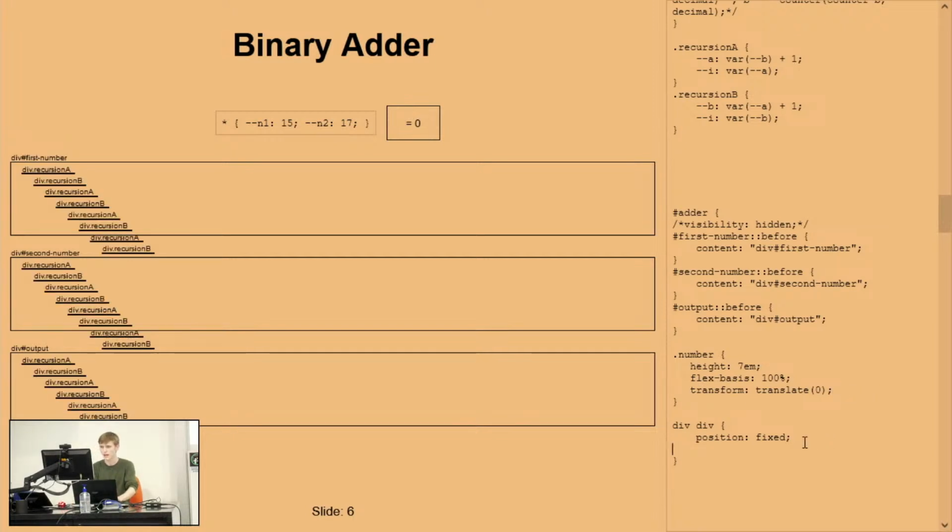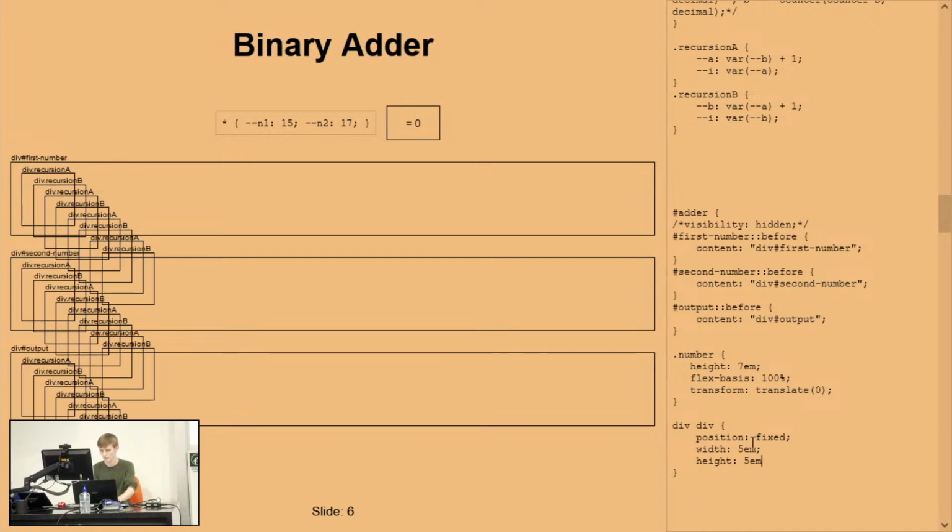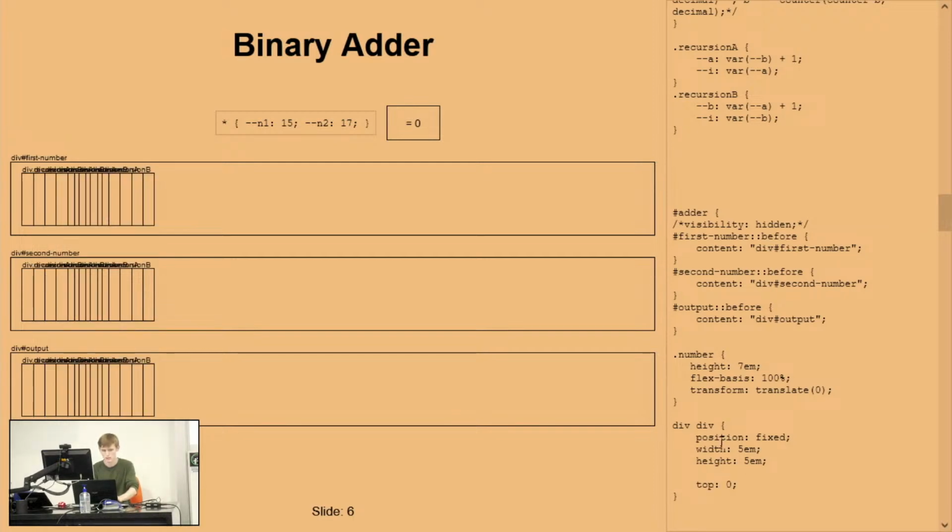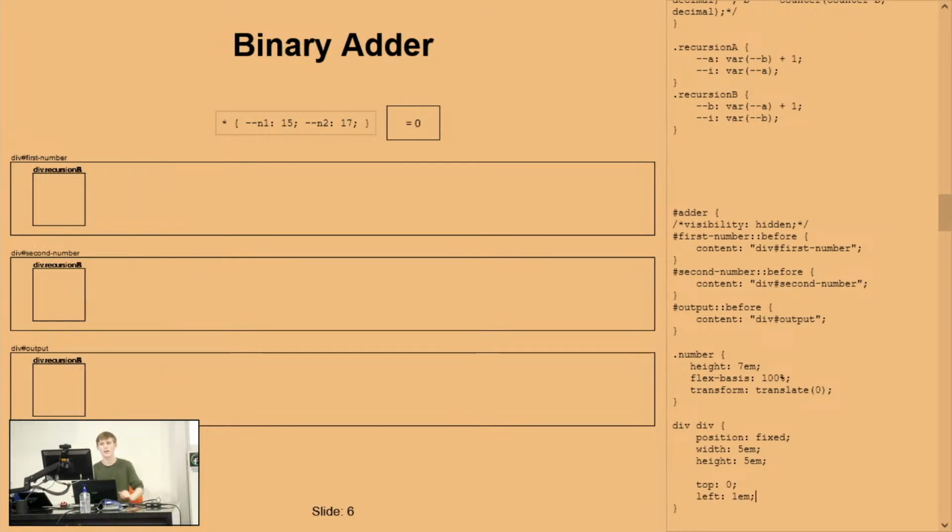We might also do some other things to make this look slightly nicer. So what's some examples? We can set their width to be 5em, their height to be 5em. Again, they're looking a bit like boxes all stacked up there, so let's change the top to be 0. So now they're all in a line, but we need to move them across. But if we did say left 1em, that moves all of them left 1em. We want to space them.